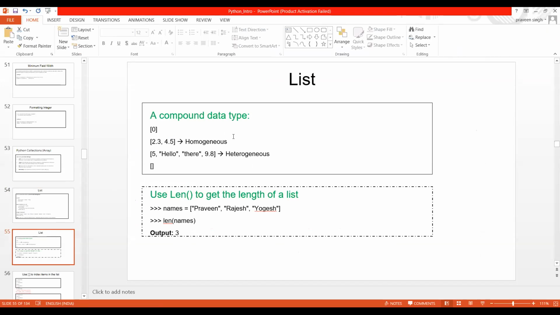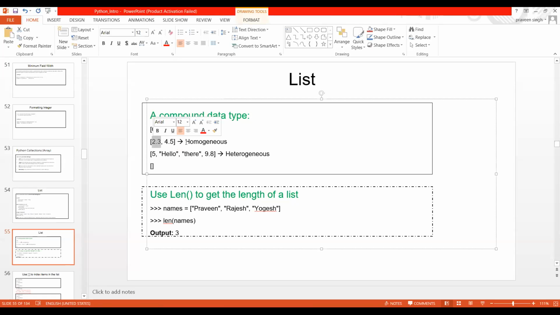Yesterday somebody asked, I guess, about homogeneous and heterogeneous. I have even cleared their doubt, but still, if people are asking, can you please repeat, sir? Just for the sake of repetition, if the data types of the inside elements are the same, then we call it homogeneous. And if the data types inside are quite different, suppose this is an integer and this one is a string, then the data type is quite different.